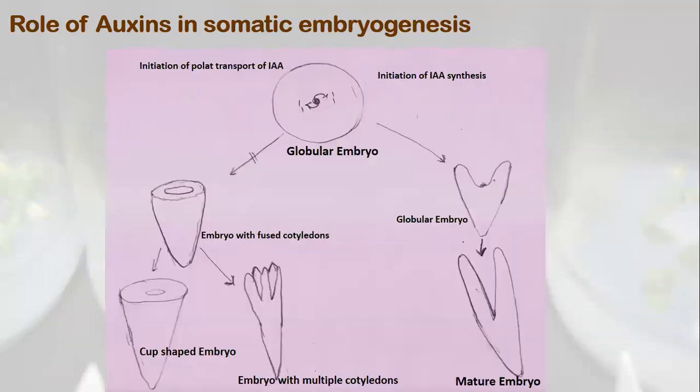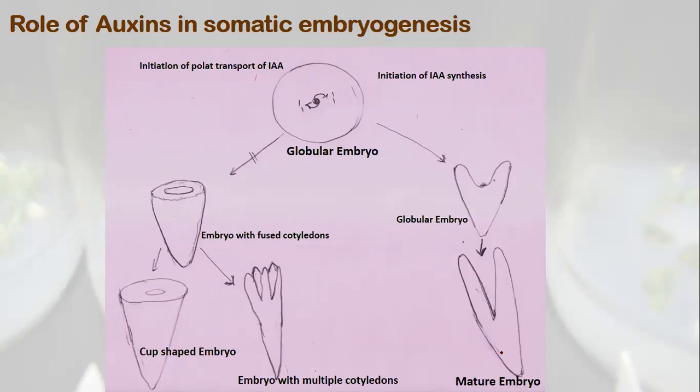So this was the diagram taken from one of the published research papers, where they have proved that polar transport of auxin is essential for the development of the embryo. So what they did, this is what I'm showing to you. You can see here, this is a globular embryo where this polar transport is initiated. If the polar transport goes normal,